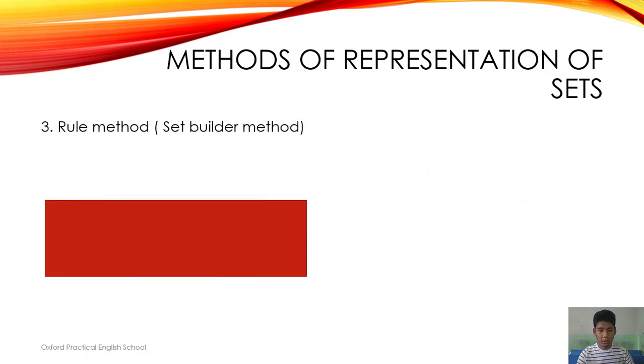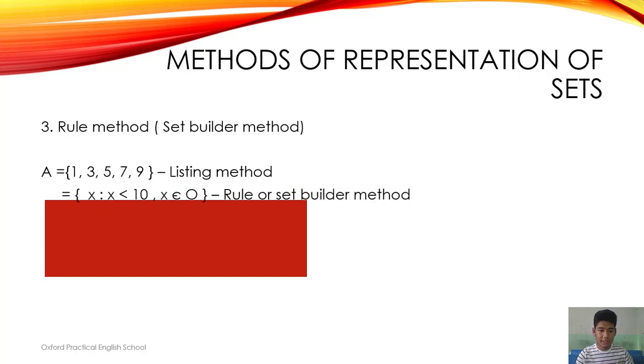And in our third method, which is rule or set builder method, {1, 3, 5, 7, 9} is in listing method, and it is odd numbers less than 10. So how are we supposed to write this down in set builder method? It is written like this: {x : x < 10, x ∈ O}.